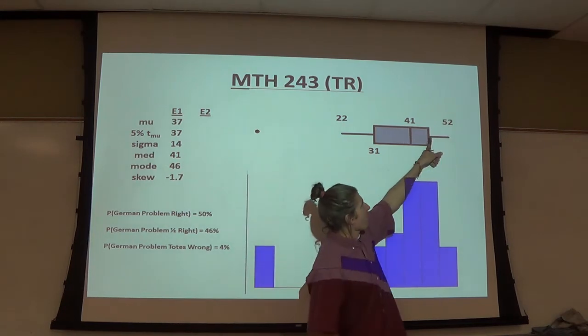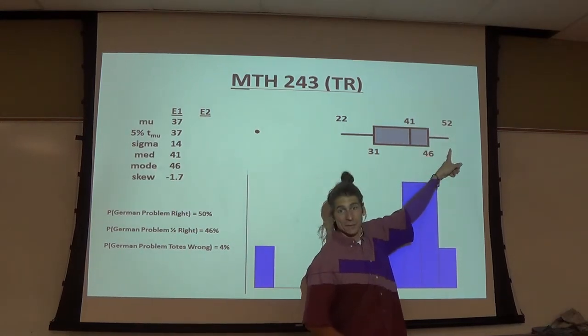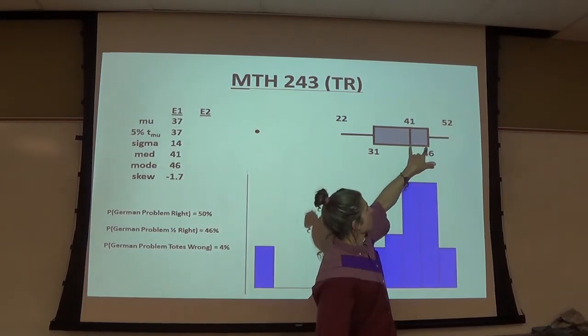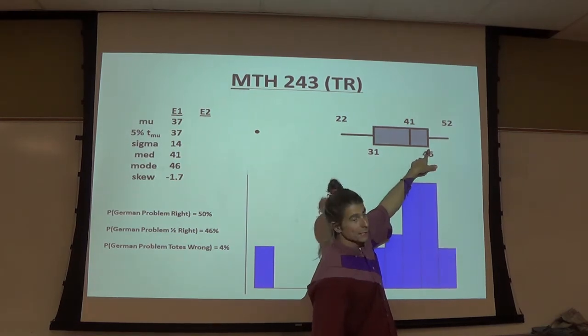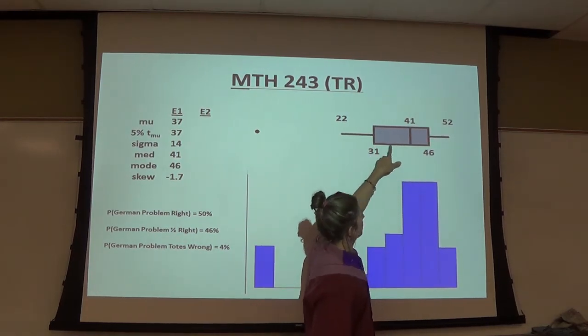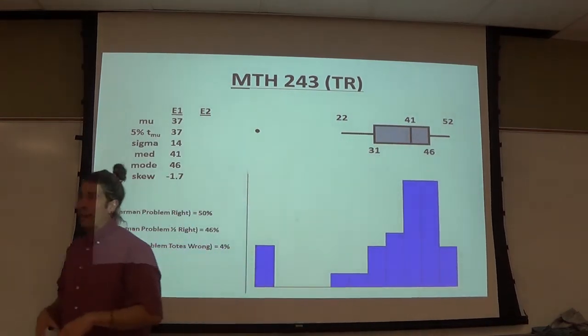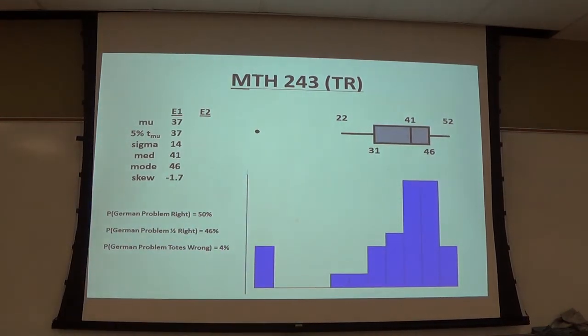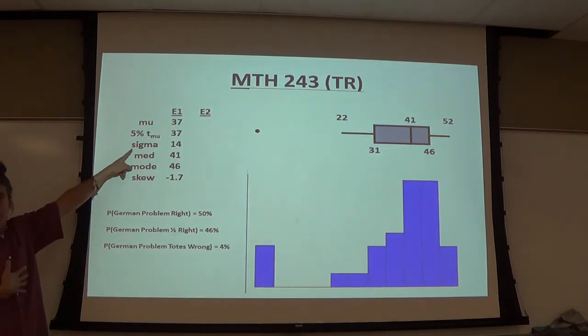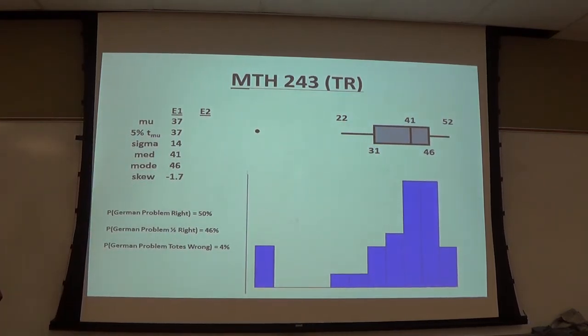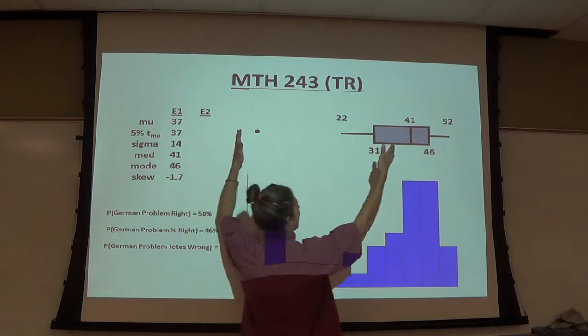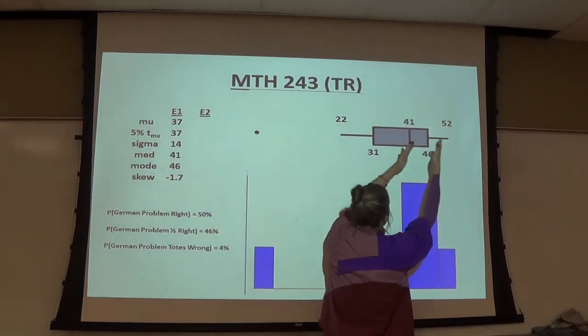But that means 25% of the class got between a 46 and a 52. 25% of you got between a 41 and a 46. 25% between a 31 and a 41, and 25% between a 0 and a 31. I like that a lot because it shows where the variation of 14, where it's heavily centered. There's a lot of variation down here, isn't there? And not a whole lot up here.